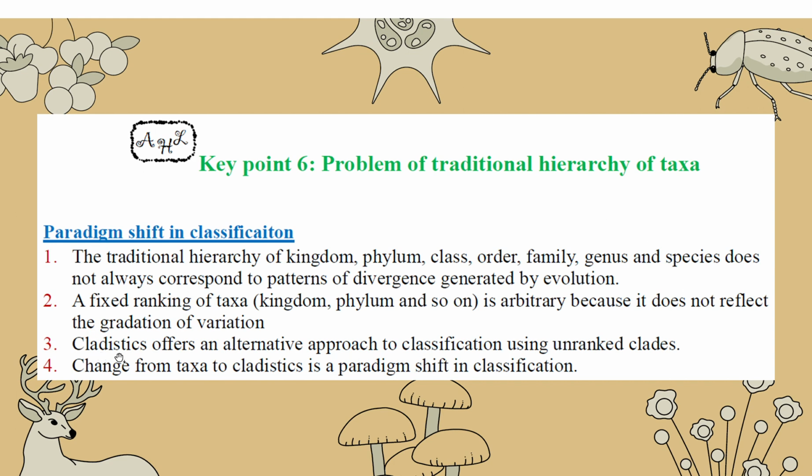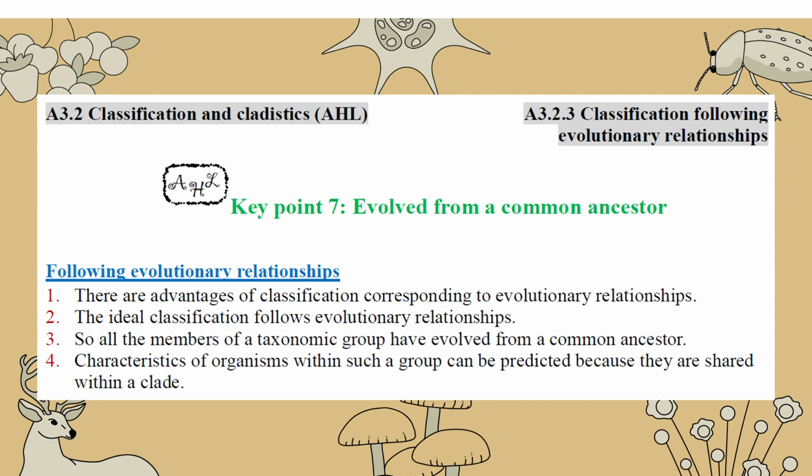The species will be joined with the same characteristic. We join them with class. So it is a big change from Cladistics to the taxa, and the concept is this evolutionary relationship.